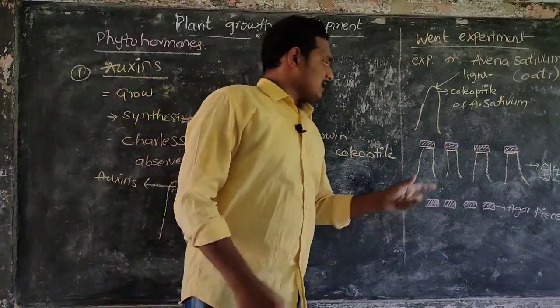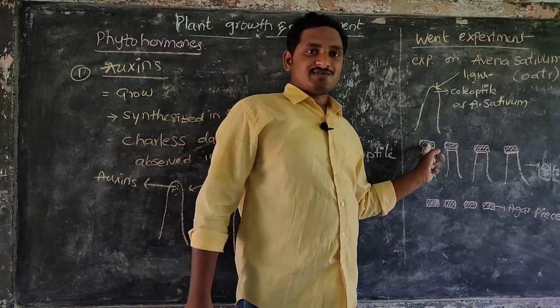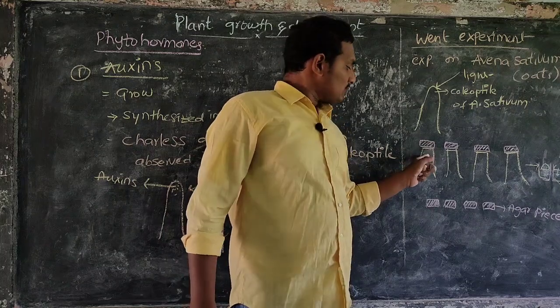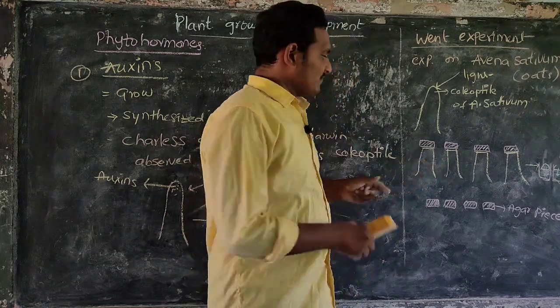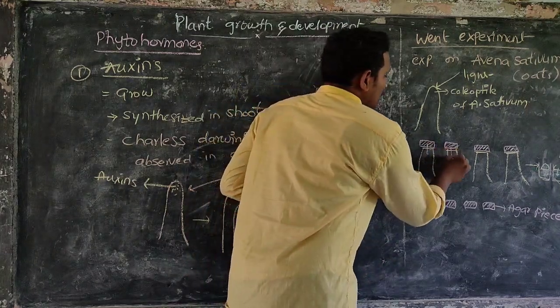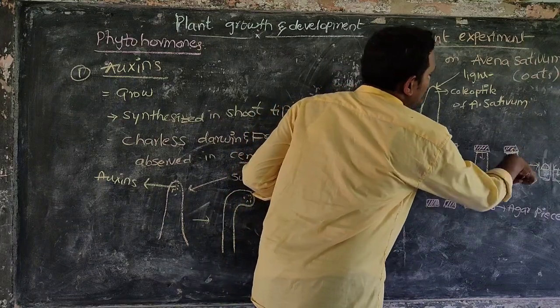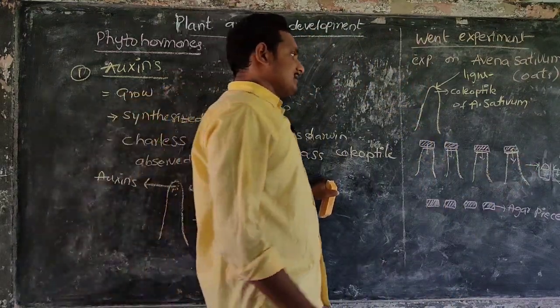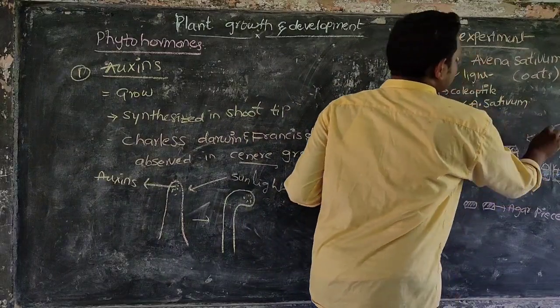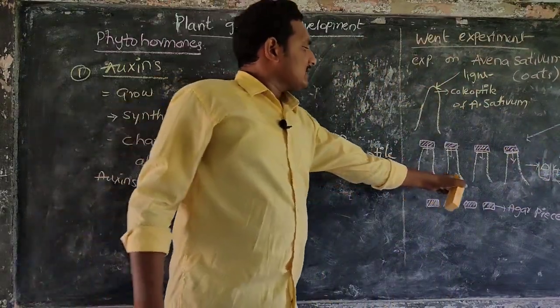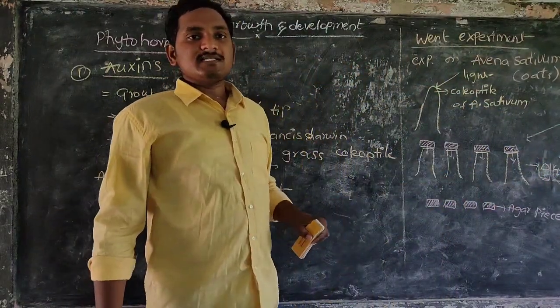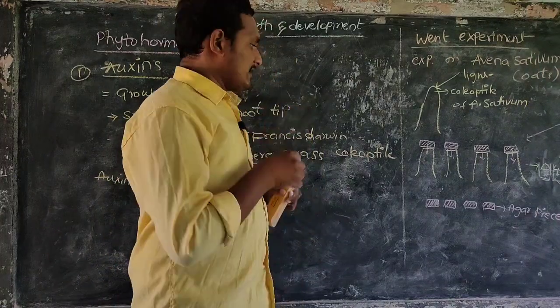So auxins diffuse from this agar medium to the removed coleoptile by the sunlight. Then these coleoptiles are bent towards the sunlight.